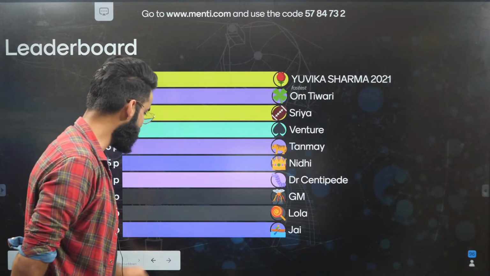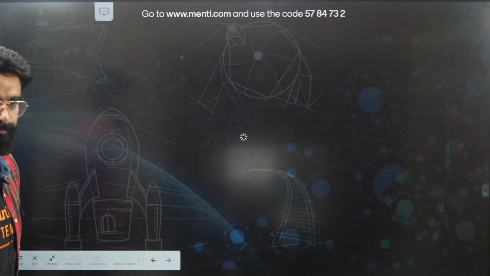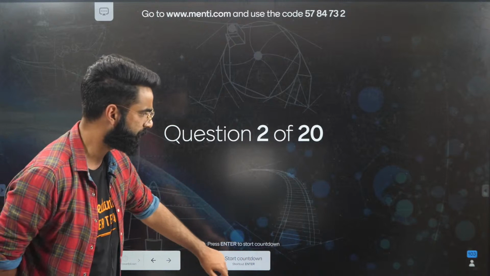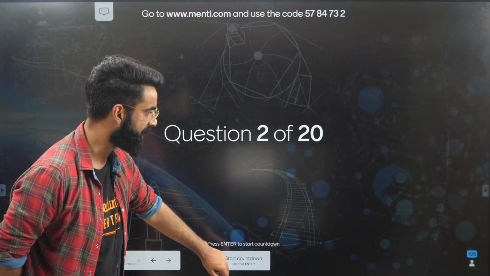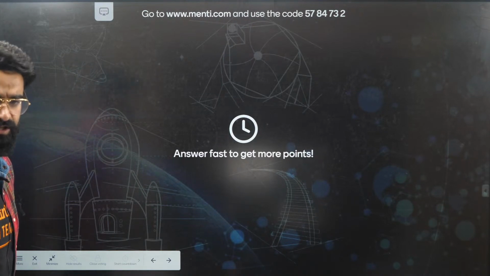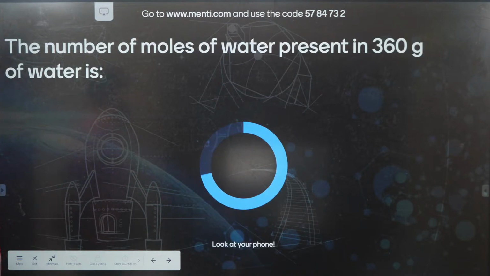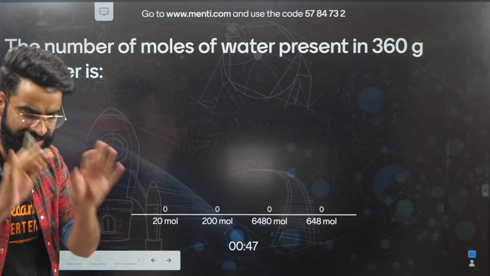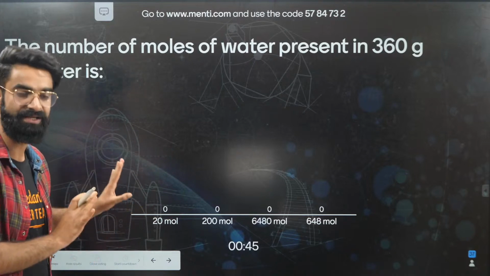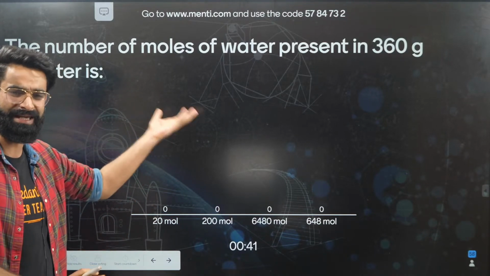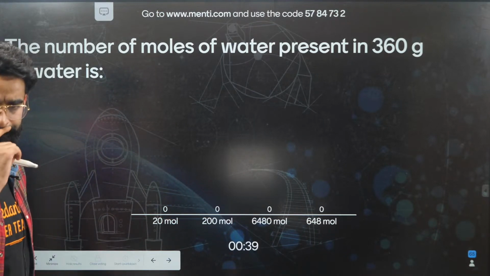Let me move on to one more question straight away. Look at your phone. Second question. I'm starting the countdown in 3, 2, 1, and now. The question will be on your screen. The number of moles of water present in 360 grams of water is a very simple and basic question, and all of you must answer this at least. If you have followed the bridge course and the first chapter properly, you can easily tell me the answer.